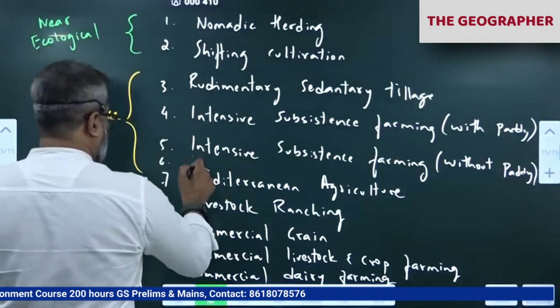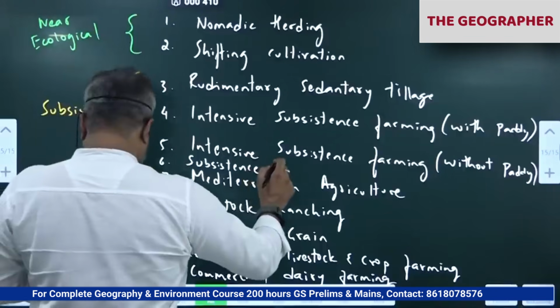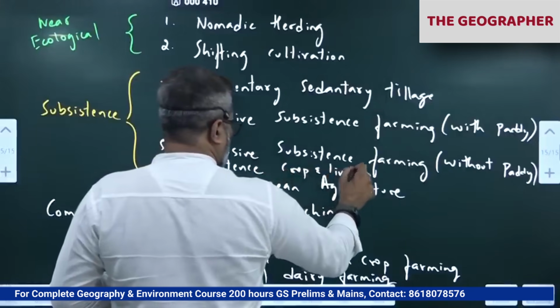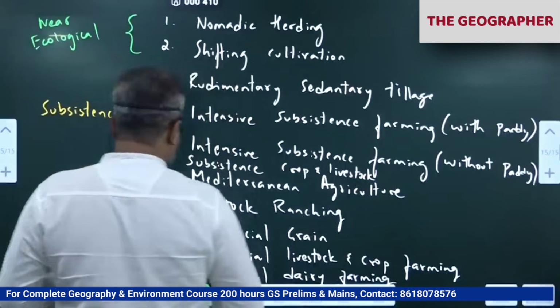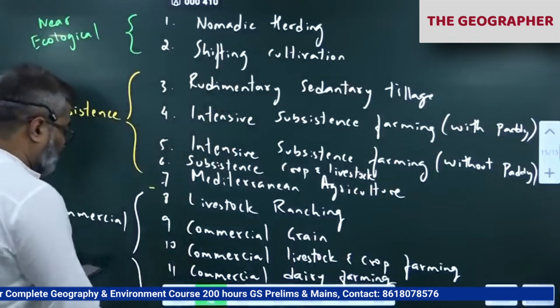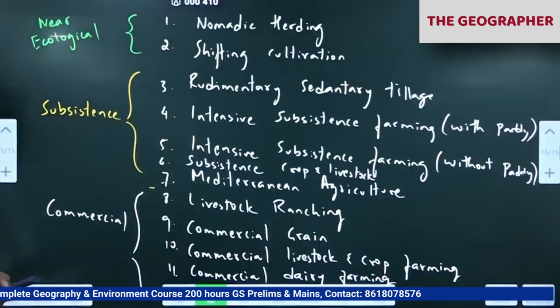6th one, subsistence, crop and livestock. Okay, so 8, 9, 10, 11. 12th, 13th I'll write next. Okay.